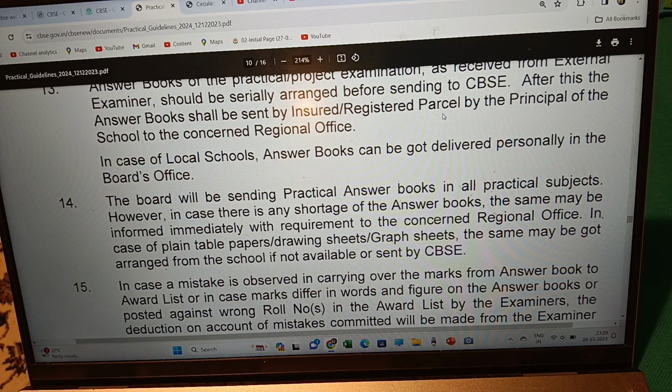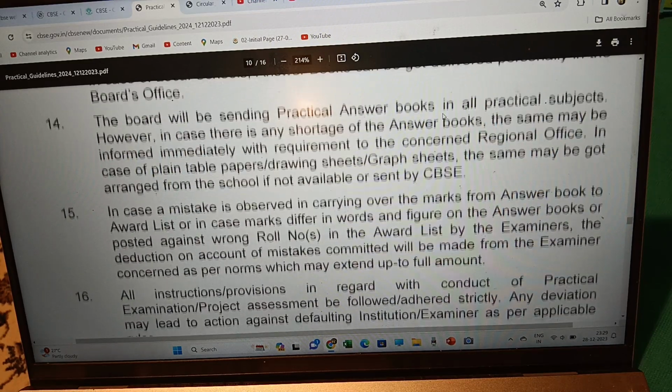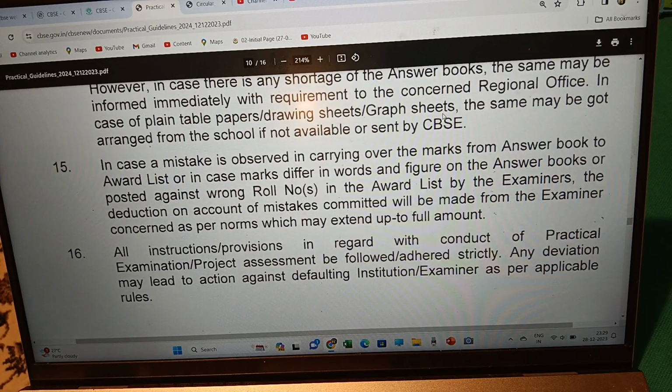In case a mistake is observed in carrying over the marks from the answer book to the award list, or in case marks differ in words and figures on the answer books, or are posted against wrong roll numbers in the award list by the examiners, the deduction on account of mistakes committed will be made from the examiner concerned as per norms, which may extend up to the full amount.